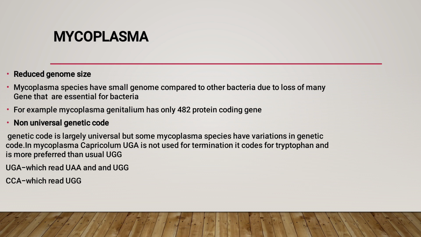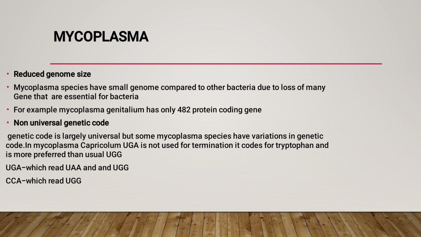First, we can discuss Mycoplasma's genetic variations, or variation in its genetic code. The first point is that Mycoplasma have a reduced genome size. We have already said that Mycoplasma is a genus of bacteria, but compared to other bacteria, Mycoplasma species have a small genome. It is due to the loss of many genes that are essential for bacteria. For example, Mycoplasma genitalium has only 482 protein coding genes. It is very few when compared to other bacteria.